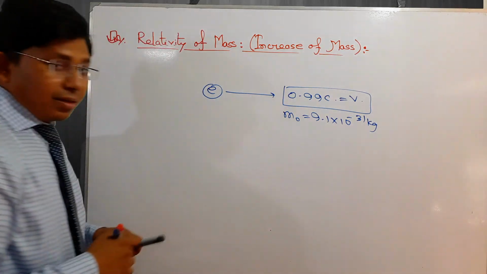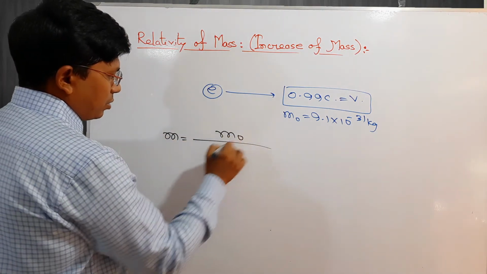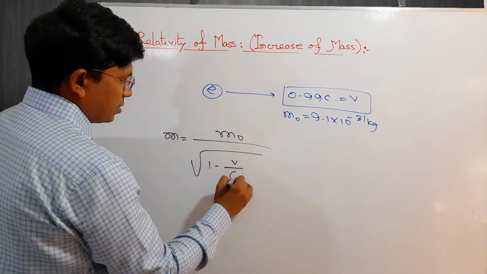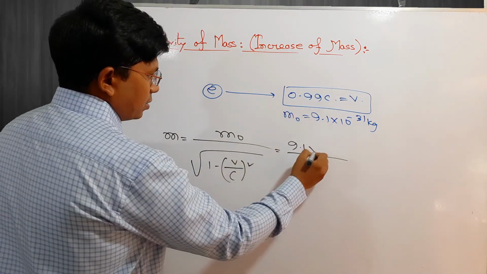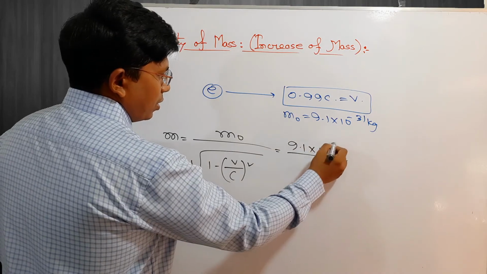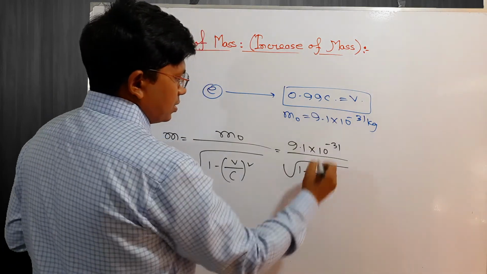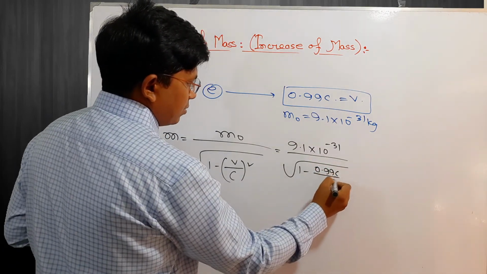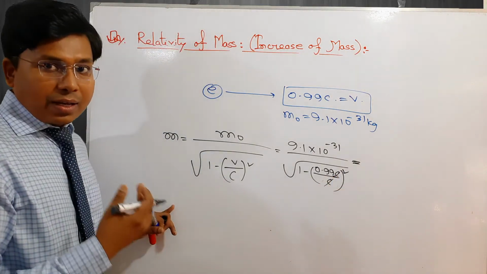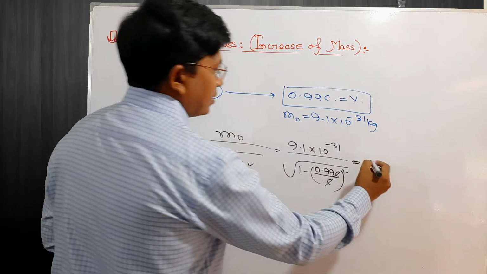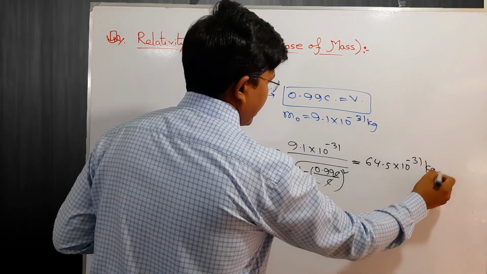When we use the relativistic mass equation, m equals m naught root over 1 minus v by c whole square, I put in the rest mass of the electron, 9.1 times 10 to the minus 31, and the velocity 0.99 c divided by c whole square. Here c and c cancel each other. After calculating, we find the mass 64.5 times 10 to the power minus 31 kg.